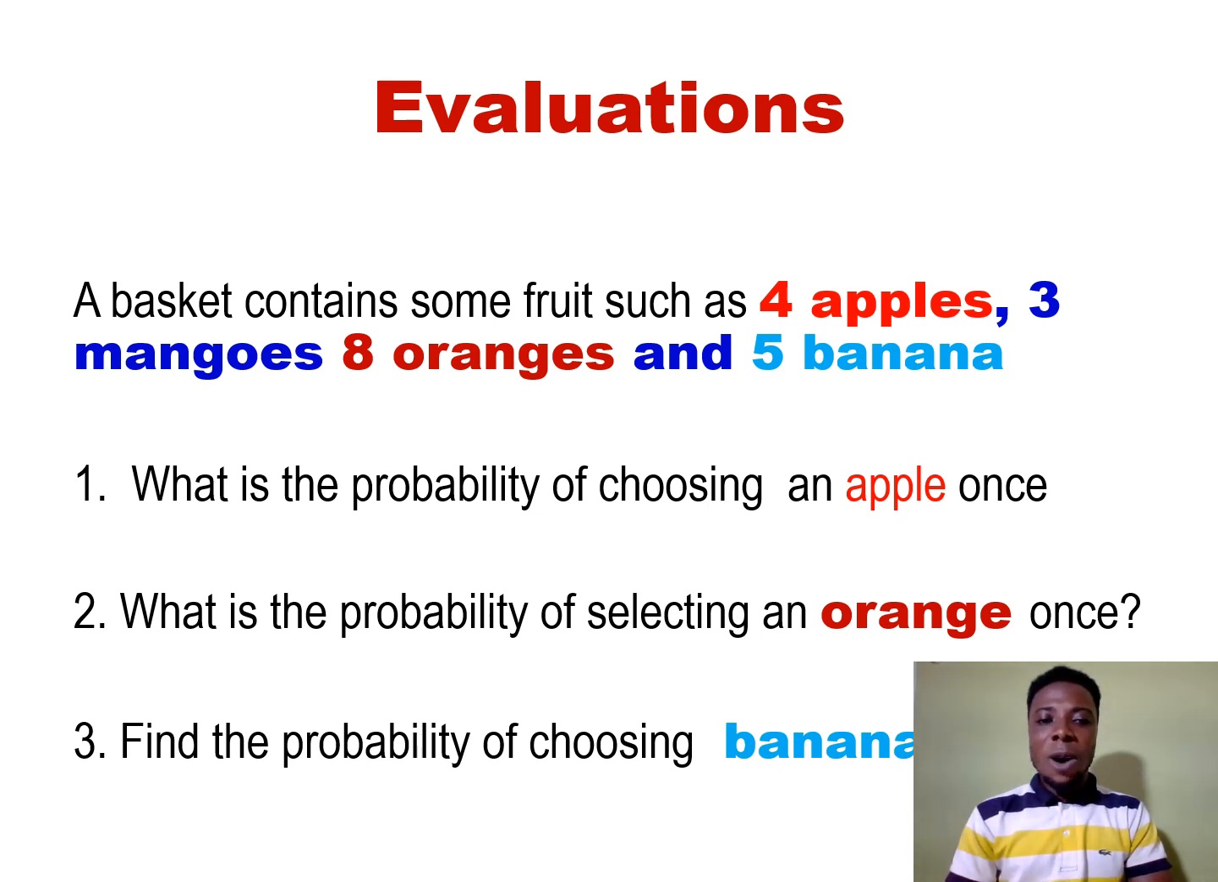Question 1. What is the probability of choosing an apple once? Check the number of apples. That is the number of apples divided by the total number of fruits altogether. I've taught you the first one. Number 2, what is the probability of selecting an orange once? The same procedure. Number 3, find the probability of choosing a banana when you dip your hand into the basket once.